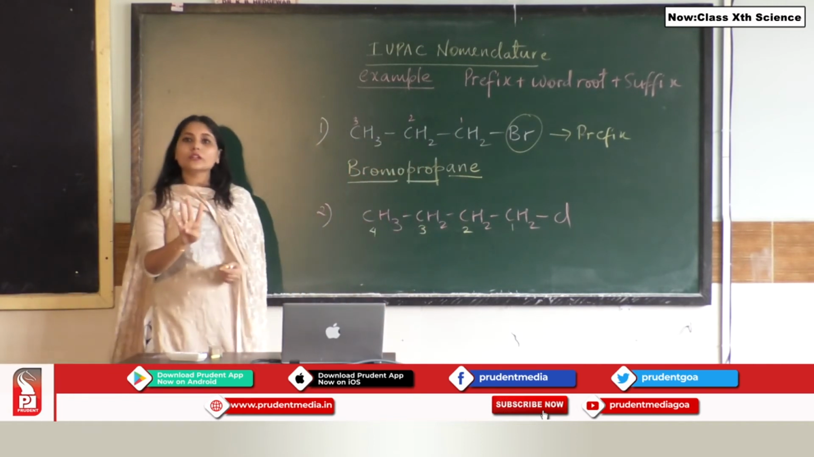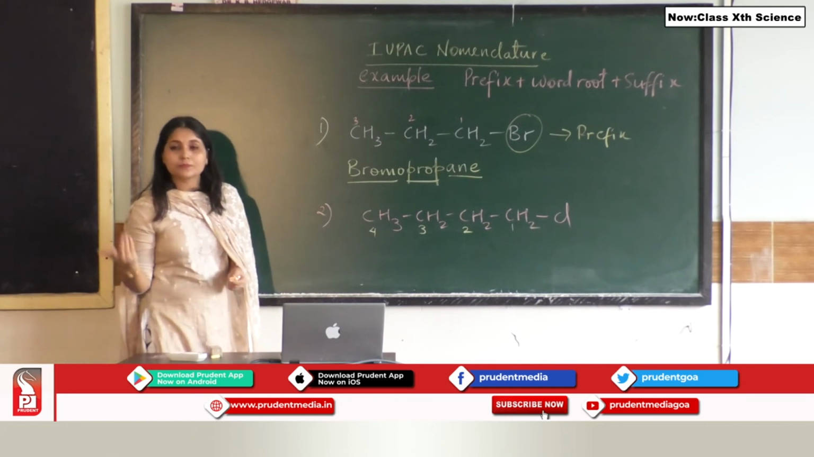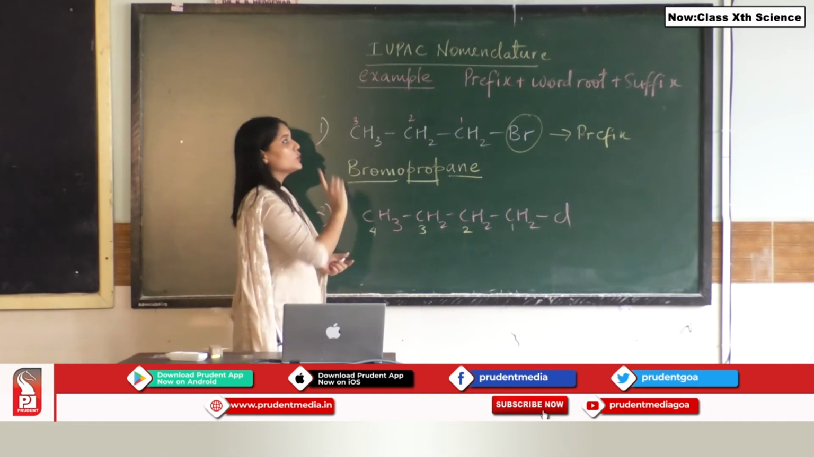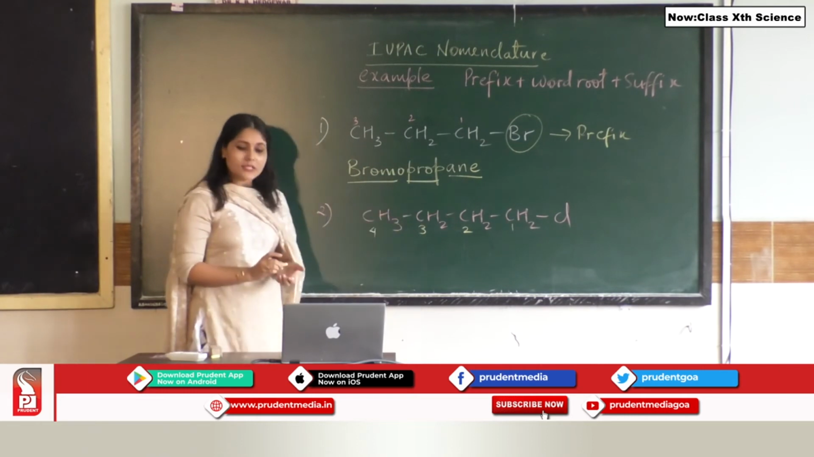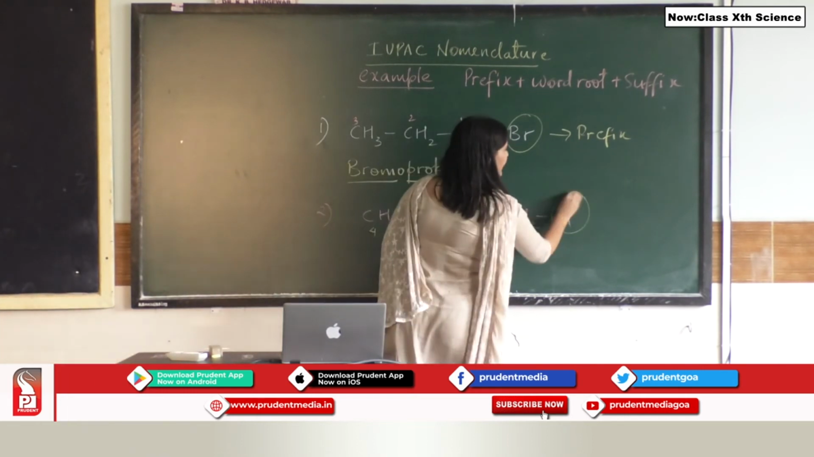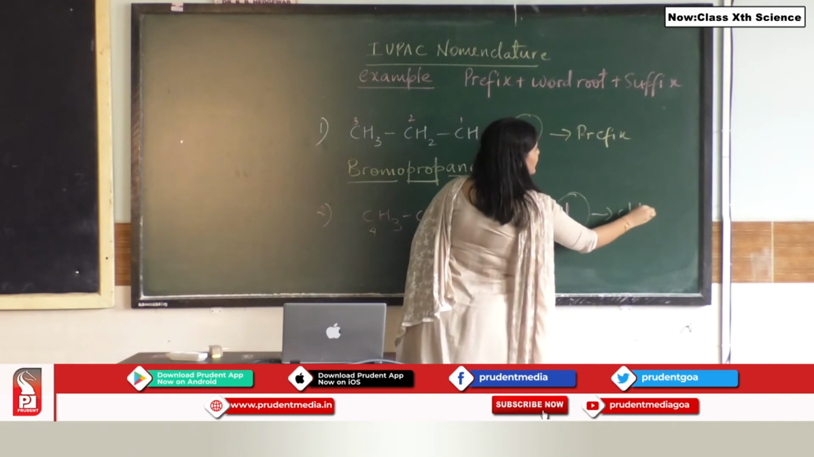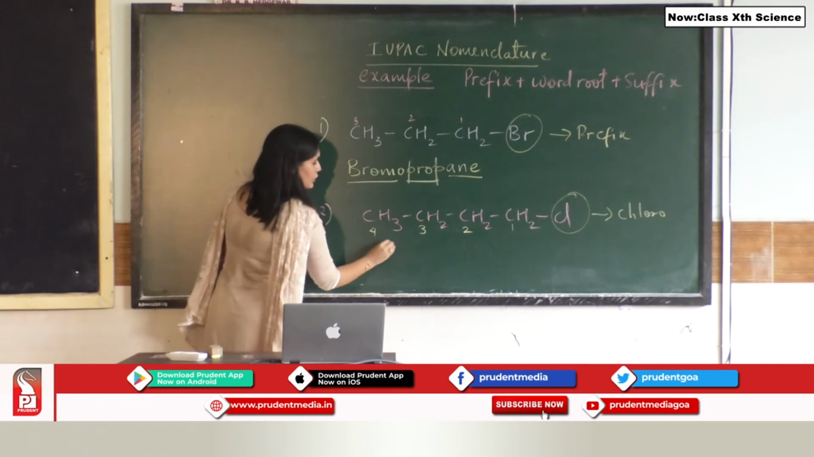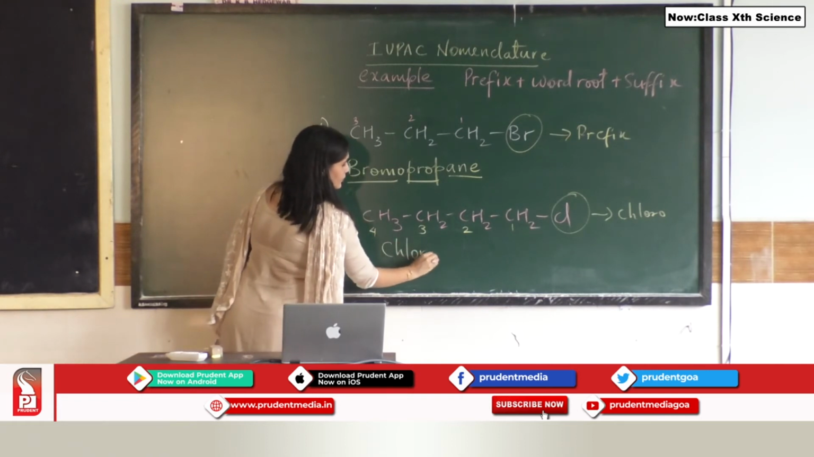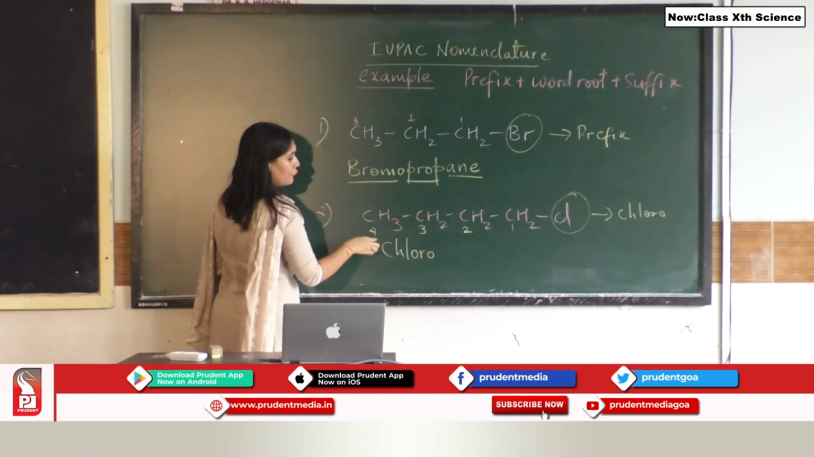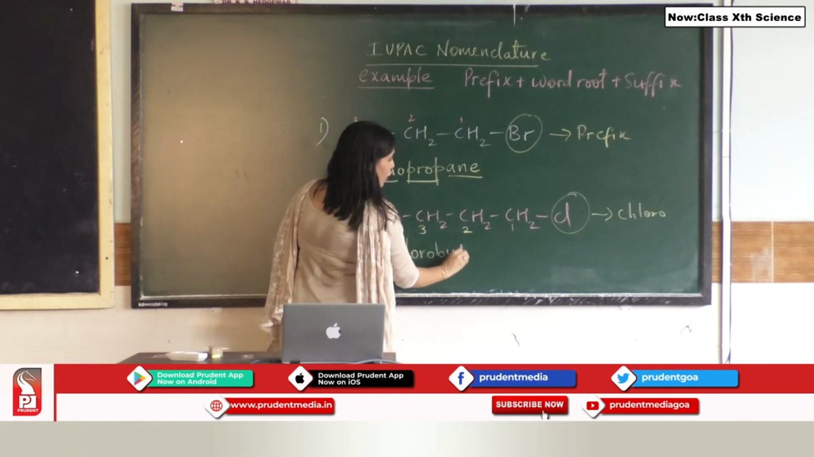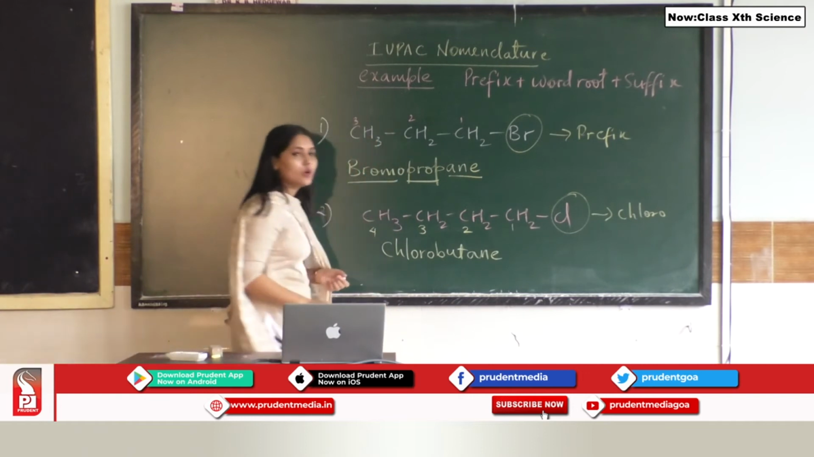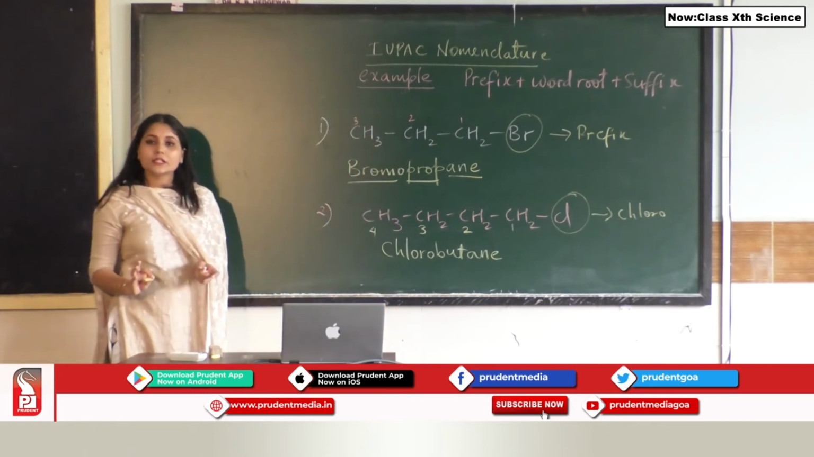So if there are 4 carbon atoms, what is the word root? Yes, you got it right, it is but. We know the word root is but. What is our prefix? Since chlorine is attached, our prefix will be chloro. So I am going to name it as chloro. The word root is 4, so but. All are linked via a single bond, so it is going to be called chlorobutane. I hope this is clear to you all.